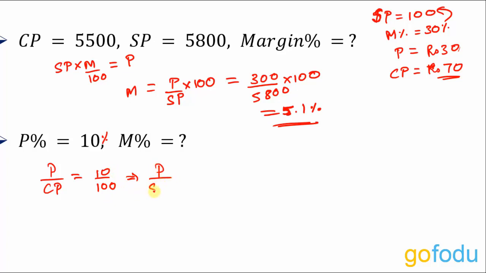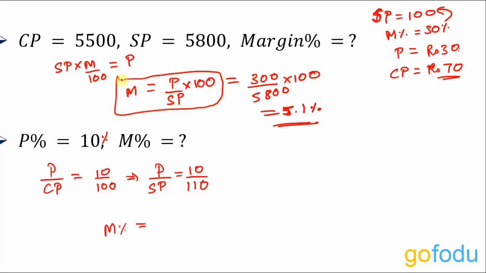So profit upon selling price would be 10 upon 110 and margin percentage is what? Profit upon selling price into 100. That would be 10 upon 110 into 100. This is 100 upon 11 or 9.09%. So these were a few simple one-liner questions that might have cleared your basics, your concepts about cost price, selling price, profit percent, loss percent and margin percent.